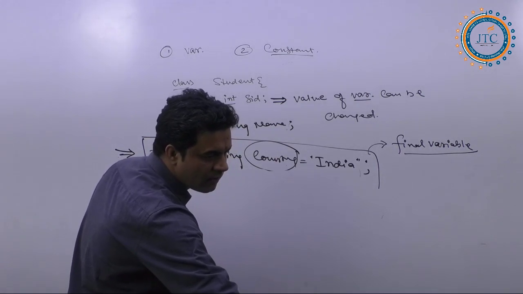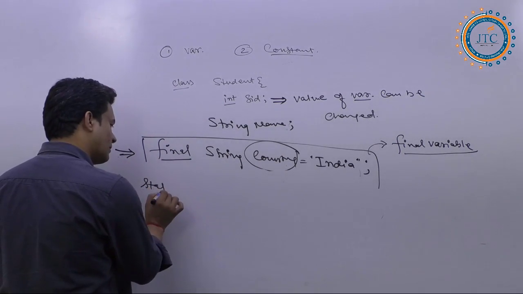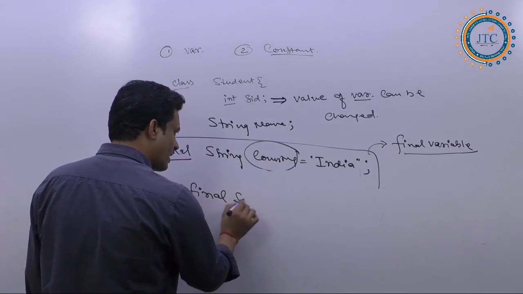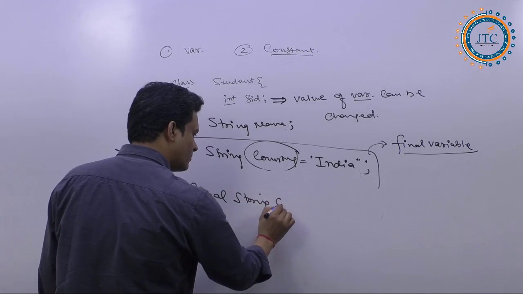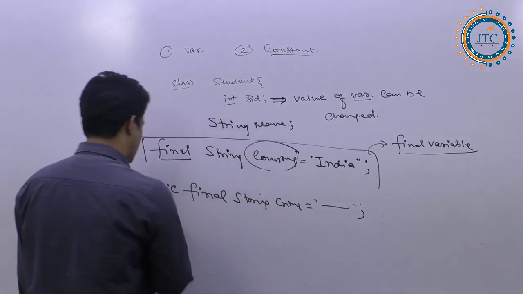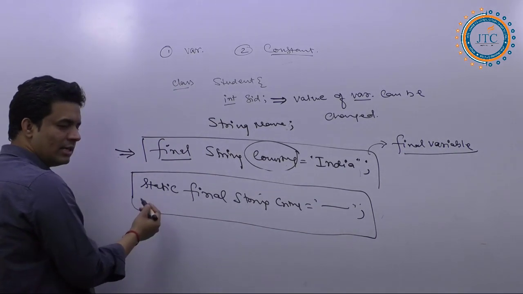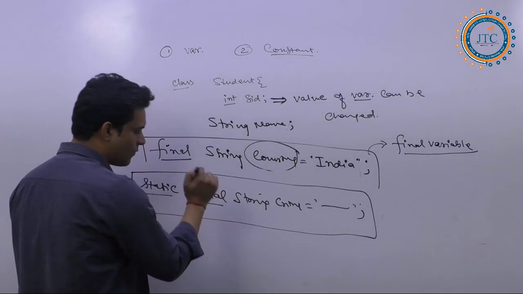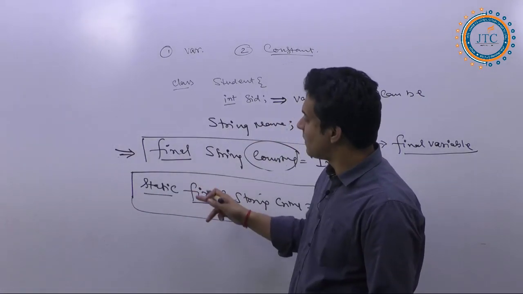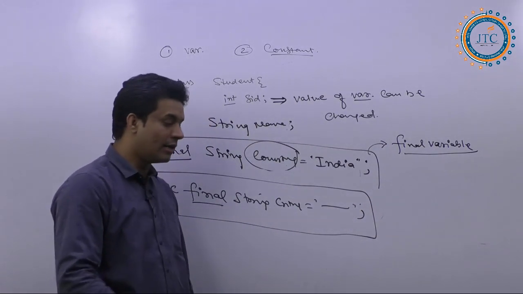What is that? Here we write static final, and then string country. You can write whatever name you want here. So the exact constant feature in Java is the static and final variable. What is static and what is final? About that we will be discussing later.